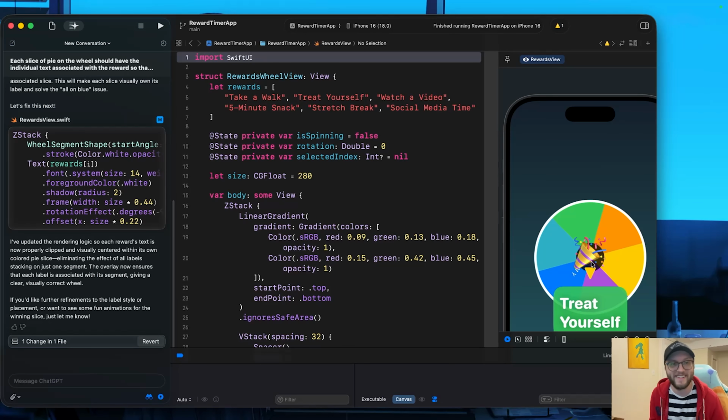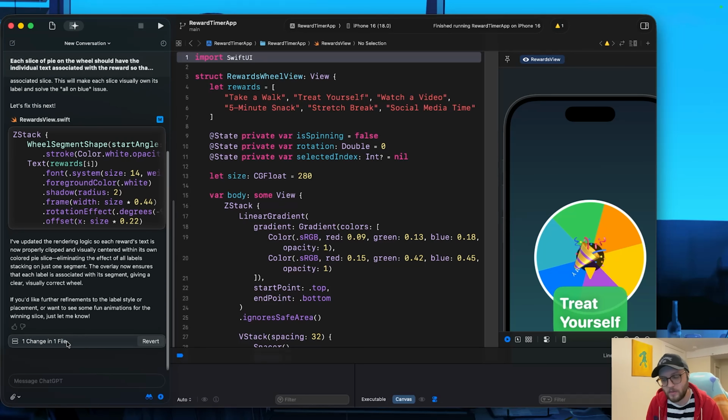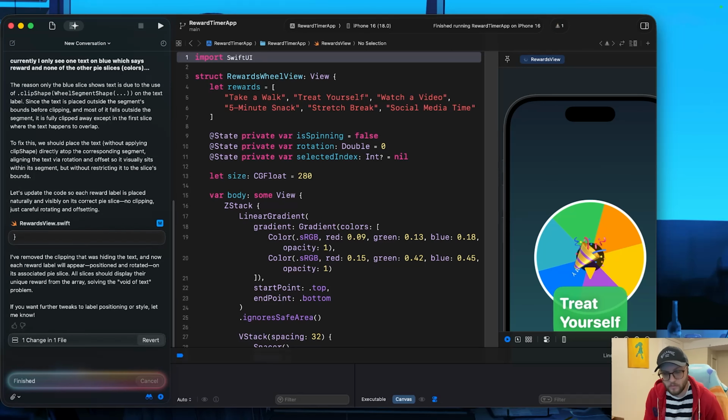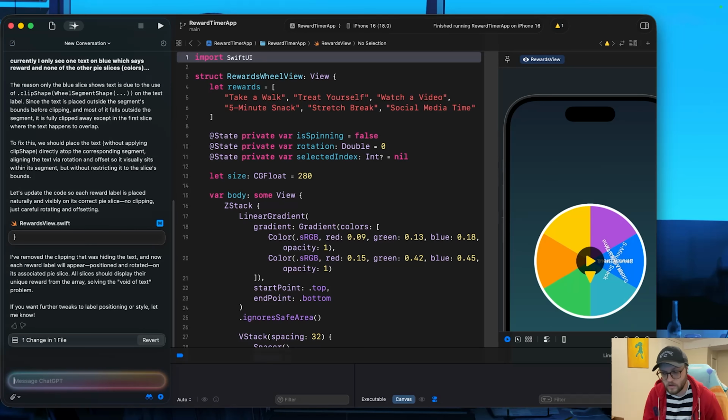Okay. I don't think it's quite getting it. So maybe I need to be a bit more specific. Okay, to fix this, replacing text without applying clip shape. We're back to where we just started. Yikes. I think this is one of the first roadblocks, and it could be the way that I'm explaining it.